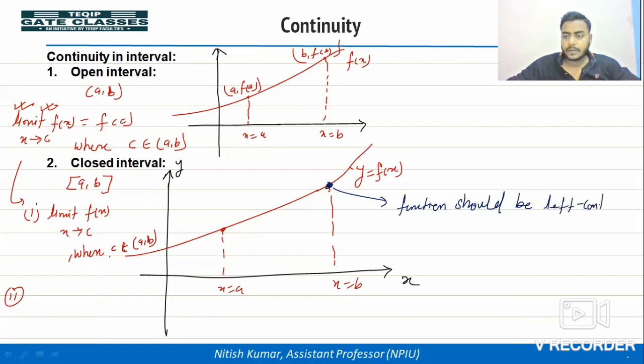And what does left continuous mean? Limit when x tends to b minus of f(x) equals the functional value.